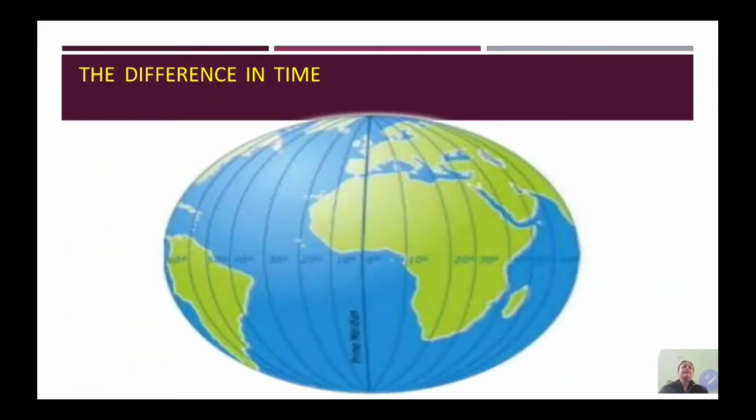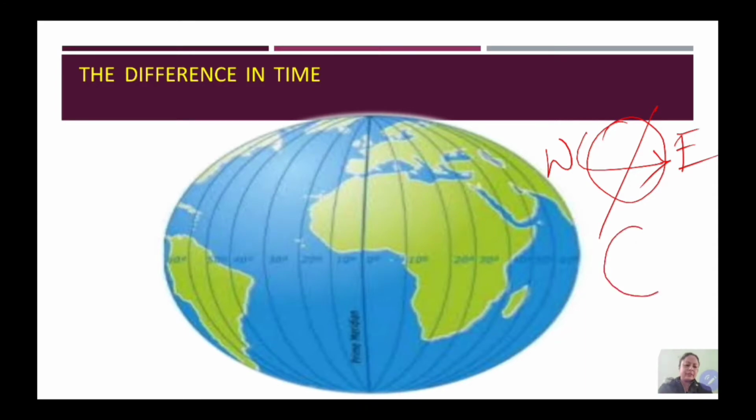Now students, the third factor is the difference in time. As the earth is rotating from west to east, what happens? We say the sun rises in the east, so the eastern hemisphere, if we consider this earth, experiences the first sunrise, and gradually the western hemisphere. So the eastern hemisphere will experience sunrise first.